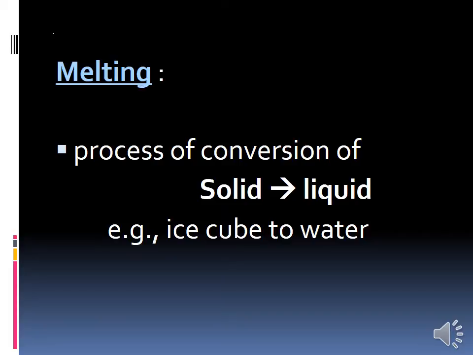On heating. If you are putting that ice cube on the pan and heating, the intermolecular space, that means the gap between the particles, increases. You can see in the picture on page number 8, figure 1.6, the gap between the molecules is increasing.